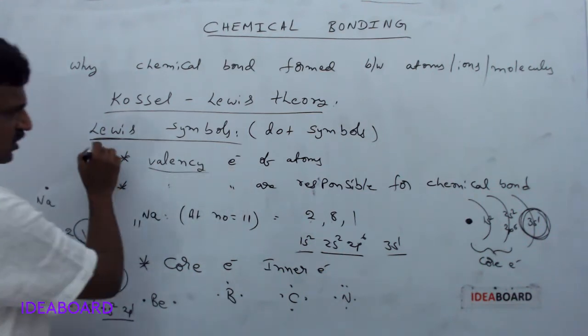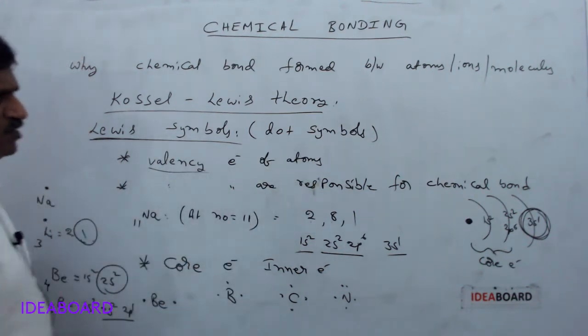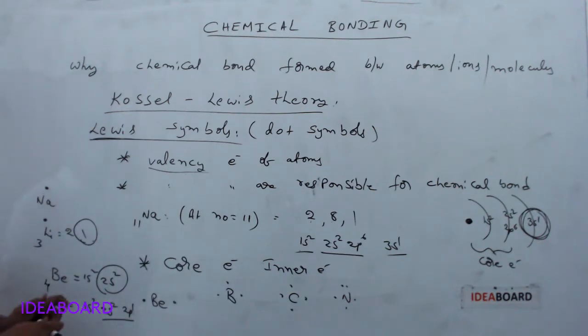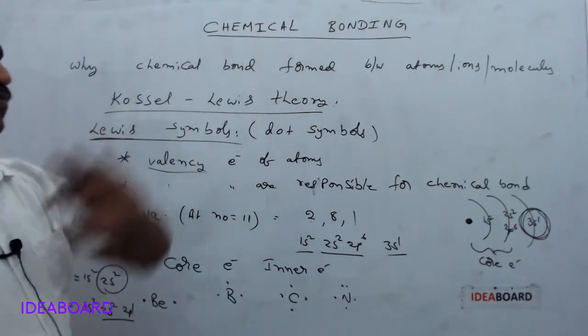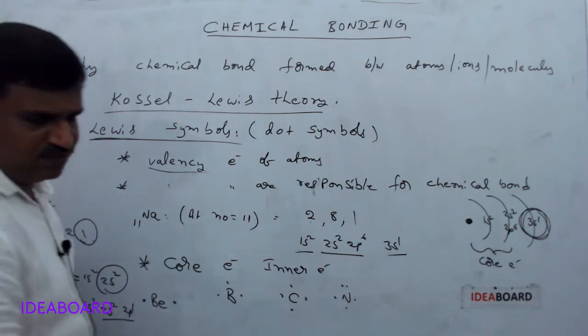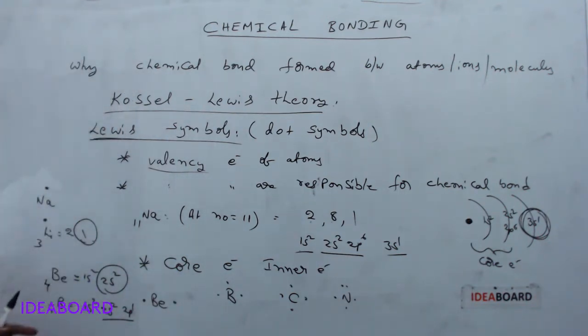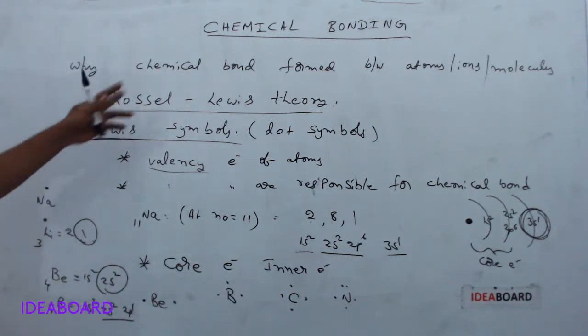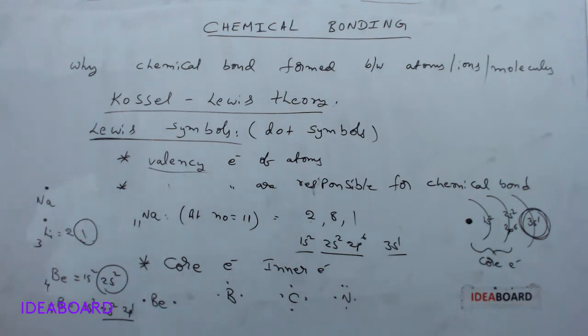And Lewis found that valence electrons are responsible for it. Why chemical bonding formation occurs is explained by the Kossel and Lewis theory. Lewis gave Lewis dot symbols. After this, please observe this.